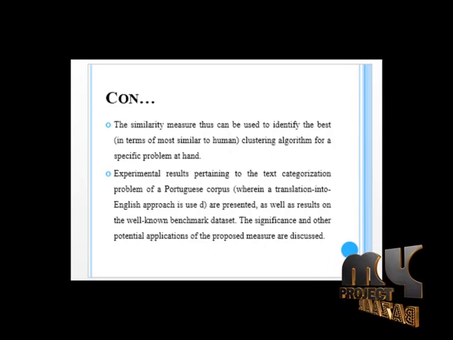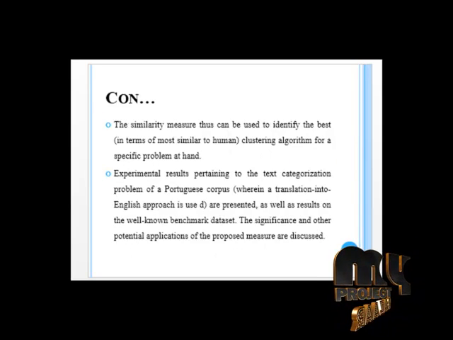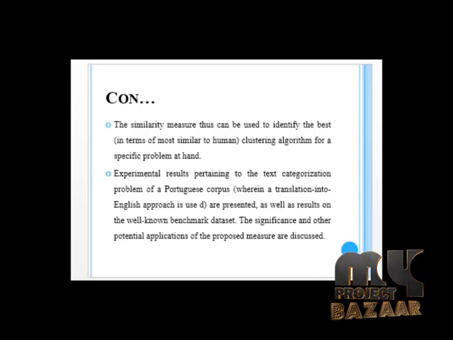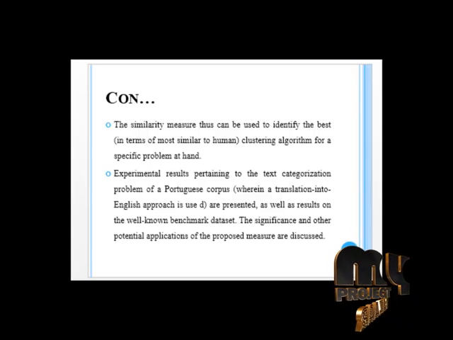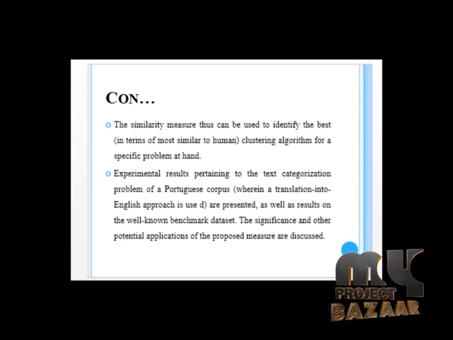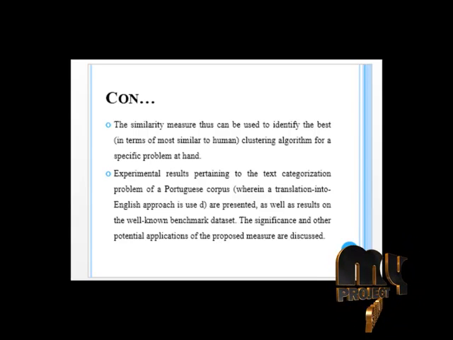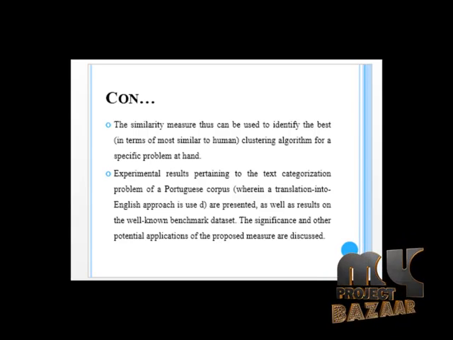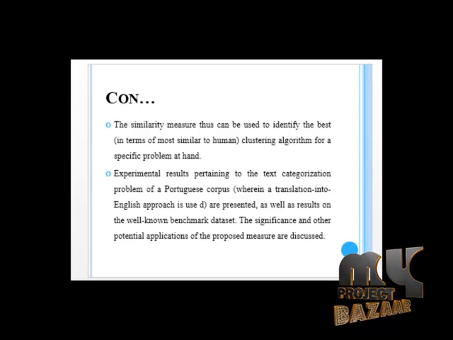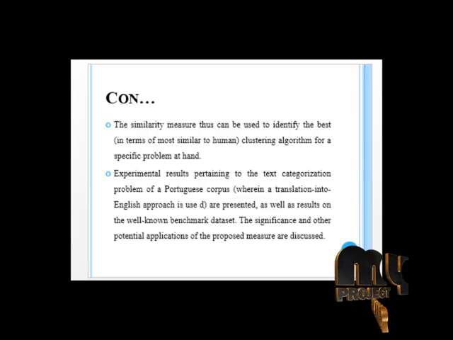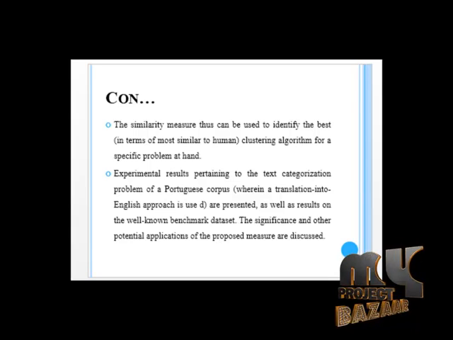The similarity measure can thus be used to identify the best algorithm, in terms of most similar to human clustering, for a specific problem at hand. Experimental results pertaining to the text categorization problem of a corpus are presented, as well as results on a well-known benchmark dataset. The significance and other potential applications of the proposed measure are discussed.